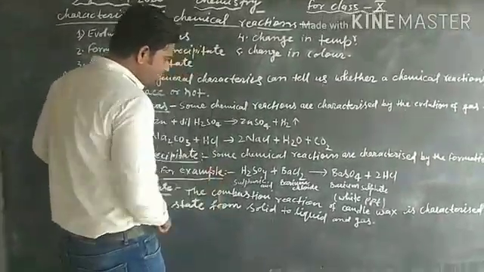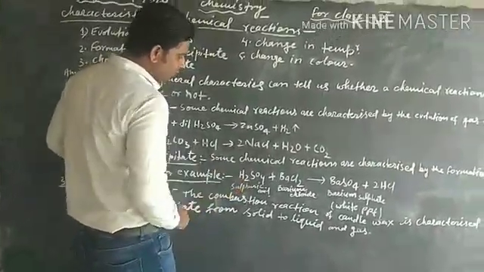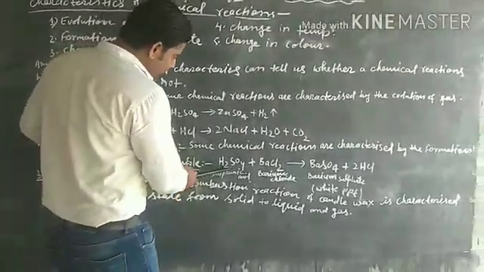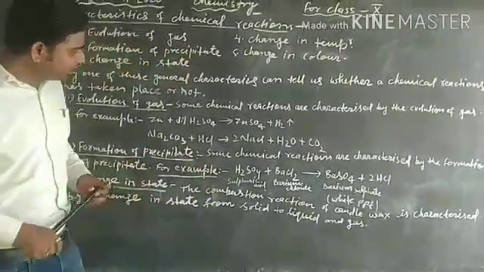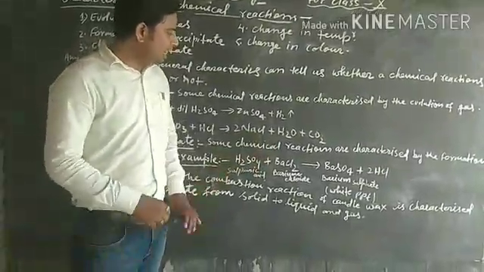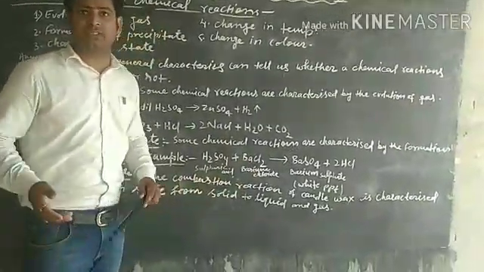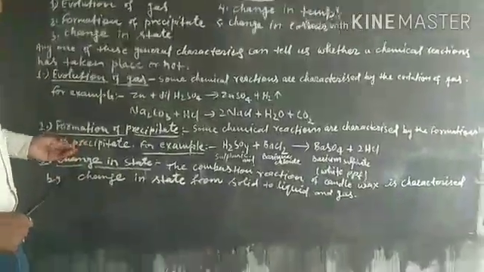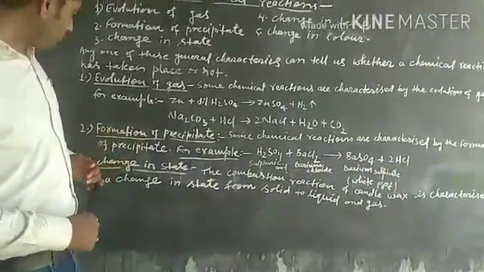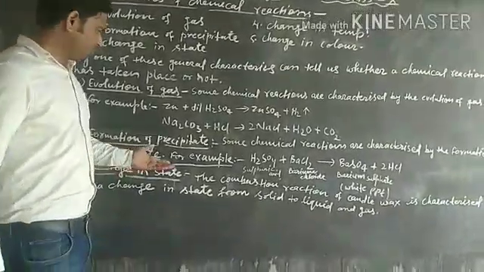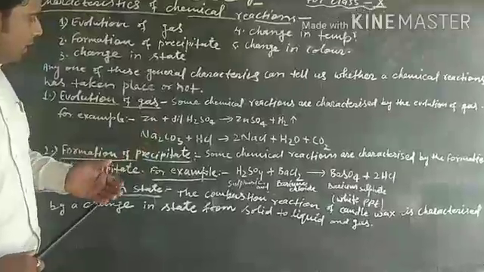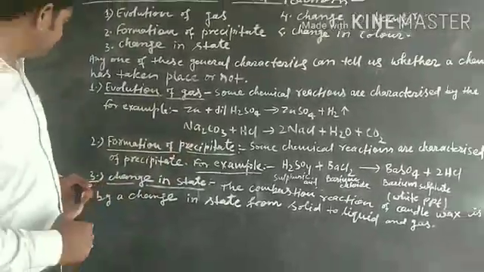This is aqueous solution of sulfuric acid, and this is also aqueous solution of barium chloride. Sulfuric acid is water soluble, barium chloride is also water soluble, and here barium sulfate is formed, which is a water insoluble substance. So we can say chemical change takes place.